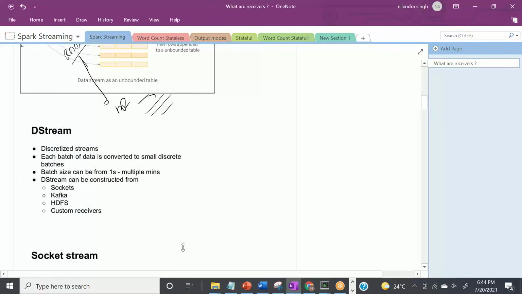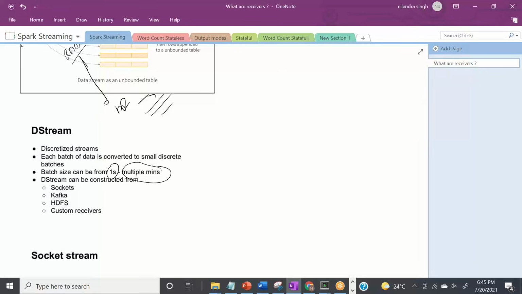So now what are D streams? D streams are discretized streams, okay? Discretized streams. In simple terms, each batch of data is converted into small discrete batches. The batch size can be from 1 second to multiple minutes, right? So D stream means the data will be divided into small blocks or small batches, and each batch we'll call a D stream, and the batch size can be from 1 second to multiple minutes, right?